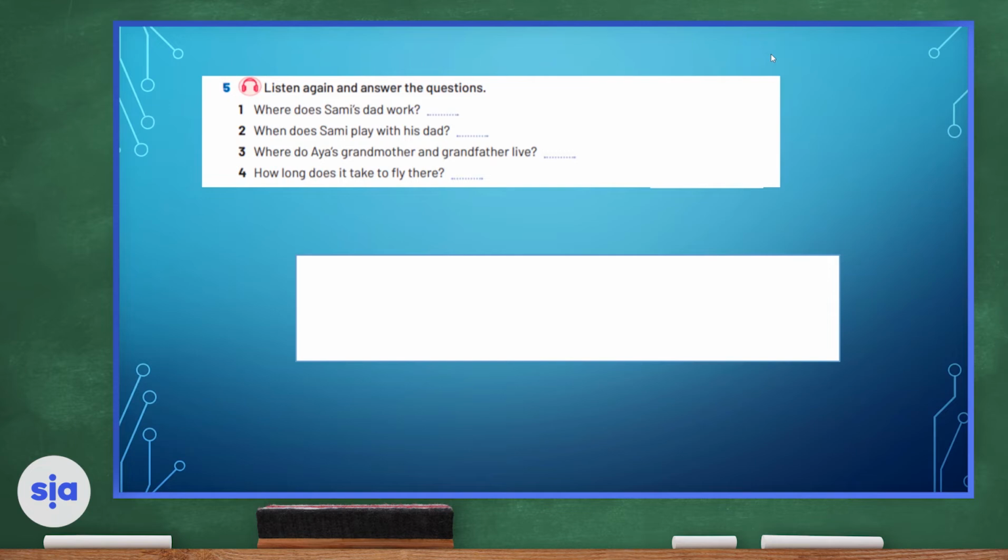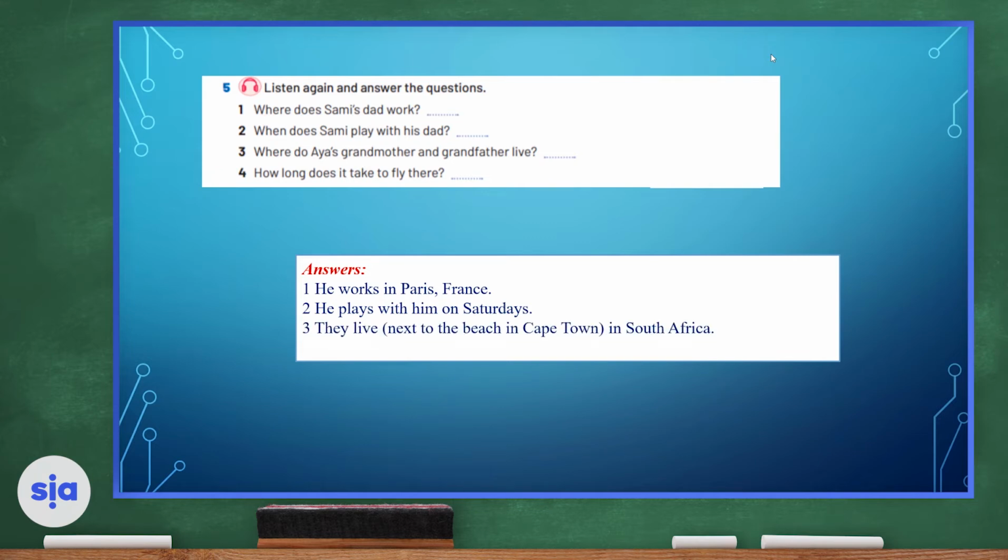Number 1. Where does Sami's dad work? He works in Paris, France. As for number 2, when does Sami play with his dad? Sami plays with his dad on Saturdays. Number 3, where do Aya's grandmother and grandfather live? They live next to the beach in Cape Town in South Africa. As for number 4, how long does it take to fly there? It takes 12 hours. Good job, guys.